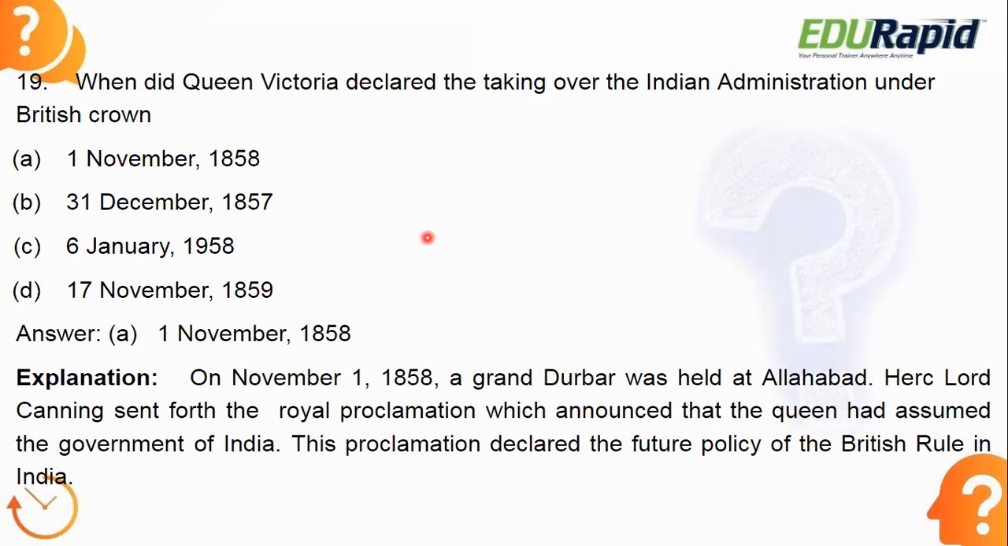That mutiny was very decisive in itself because the British East India Company administration ended after that. So now the administration over India was taken over in the name of the British Crown. It was directly administered by the British Crown. So that's why on 1st November 1858, Queen Victoria declared the taking over of the Indian administration under the British Crown. So it indirectly indicates that the British East India Company's administration over India was ended.